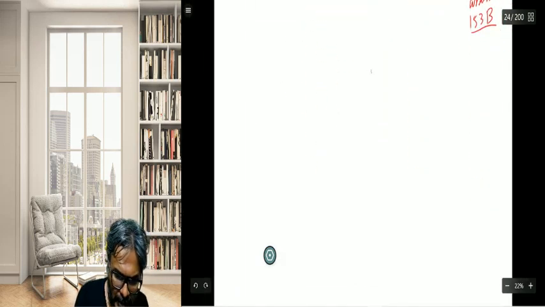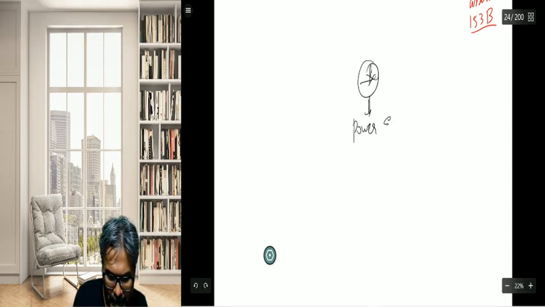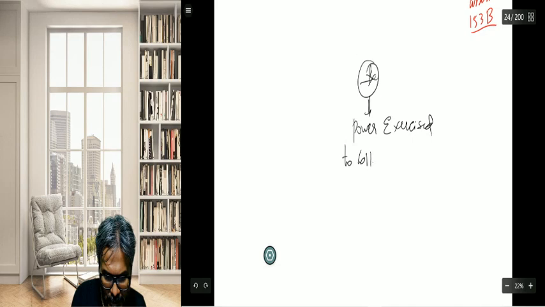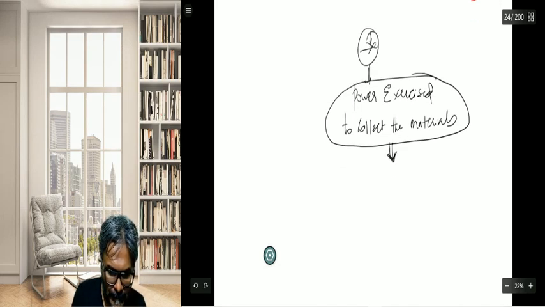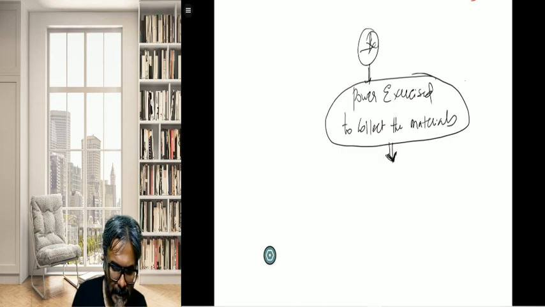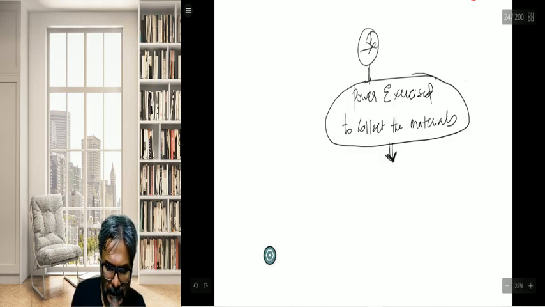Herein, primarily, the power exercised to collect the materials. So what are the powers which are exercised? I'll split it into two parts.